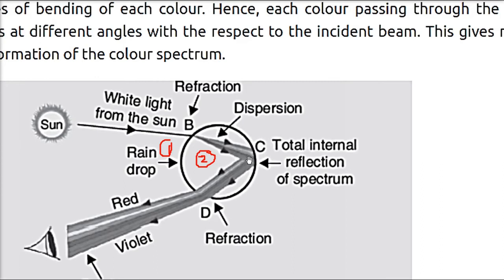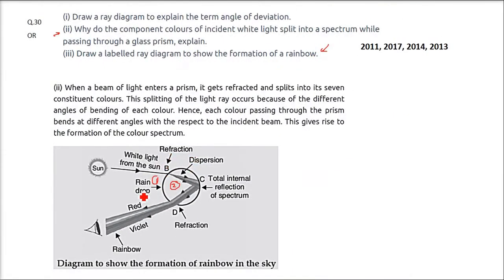There is a total internal reflection of the spectrum. This is not a single light, there is a spectrum which internally reflects. Now when it comes out of this medium to the other medium, it reaches the observer, that is you and me, and we are able to see the red light, violet light, and all the others in between. That is how we are able to see the rainbow in the sky.